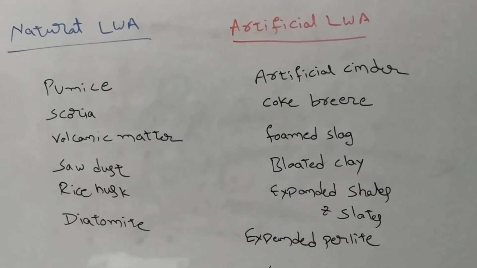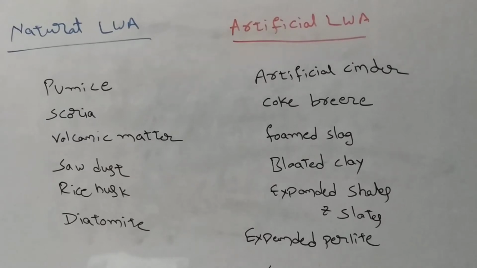Understand or no? Natural lightweight aggregates are pumice, scoria, volcanic matter, sawdust, rice husk, and diatomite, and by using these we can make lightweight concrete. Various artificial lightweight aggregates are artificial cinder, coke breeze, foamed slag, bloated clay, expanded shales and slates, expanded perlite, and sintered fly ash.